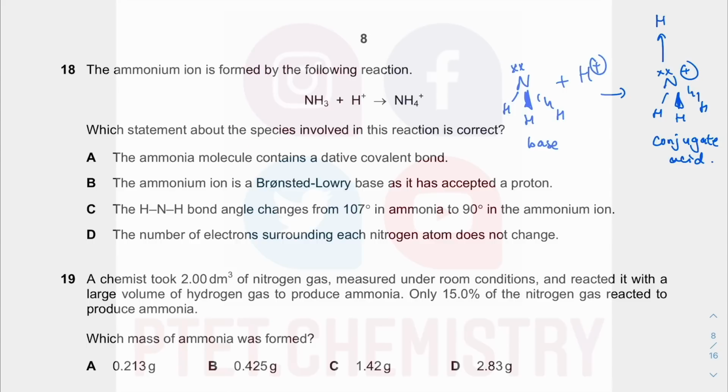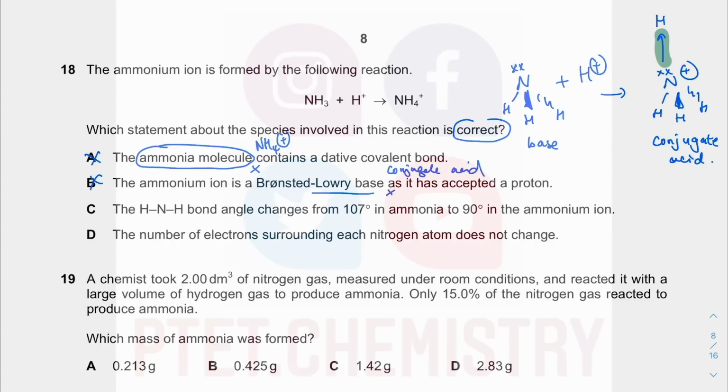So which statement about the species involved in this reaction is correct? The ammonia molecule contains a dative covalent bond. That is incorrect because it is the NH4 plus that has a dative covalent bond. So this is the dative covalent bond. Both the electrons in the covalent bond come exclusively from the nitrogen. The ammonium ion is a Bronsted-Lowry base as it accepts a proton. That's incorrect. It's a conjugate acid because going the other way, it can donate the H plus. Okay.